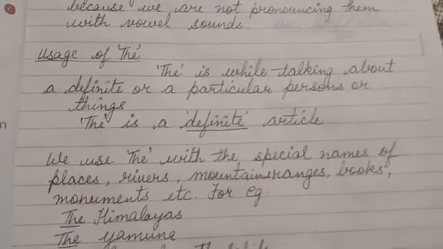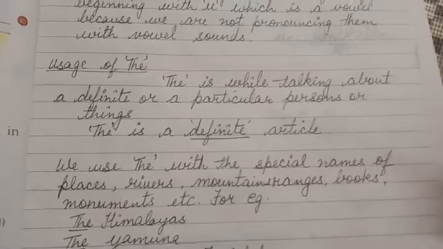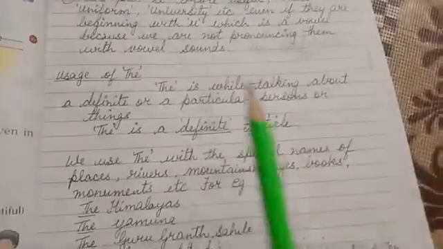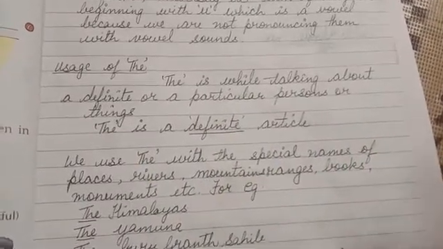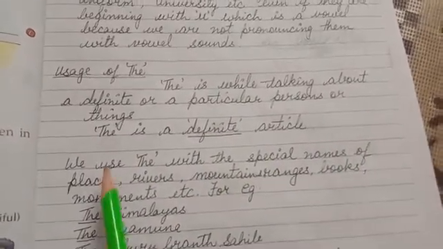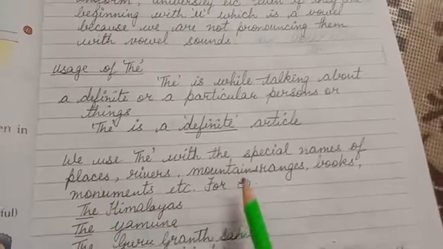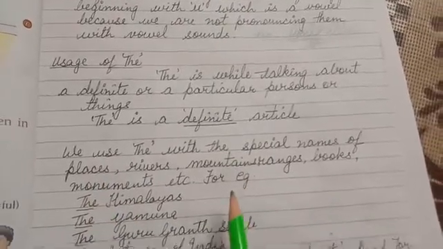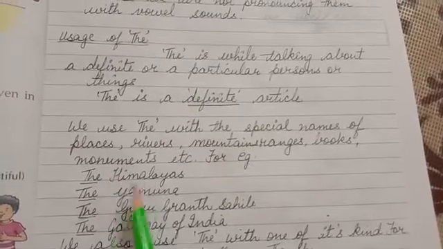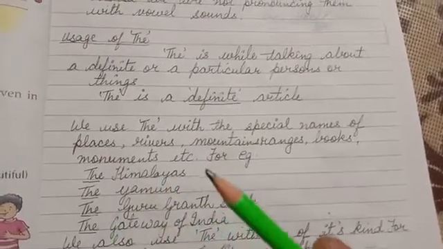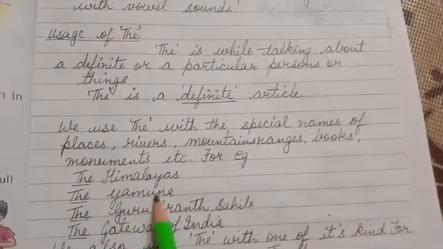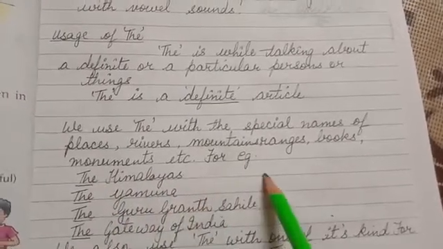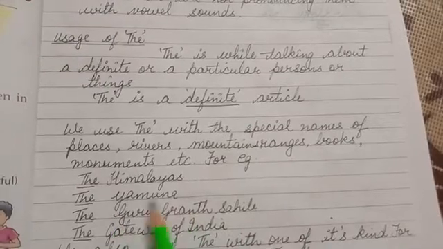So, the is used while talking about a definite or particular person or thing. It is used for special names of places, rivers, mountain ranges, books, monuments, etc. For example, the Himalayas, the Yamuna river.